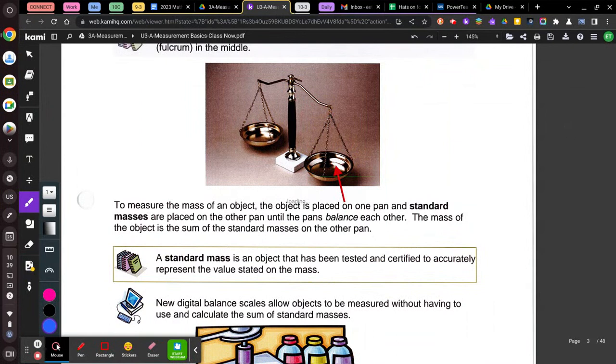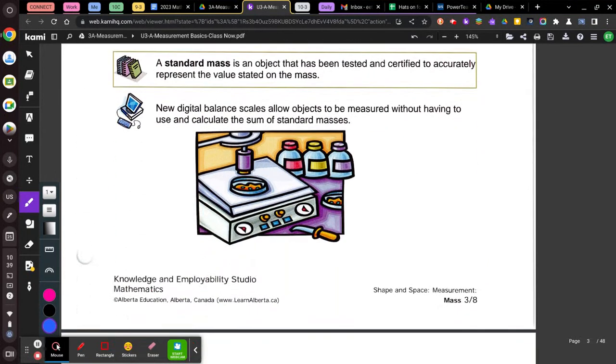It says to measure the mass of an object, you place the mass on one side and the object on the other. And you keep adding tiny masses until the balance beam is literally balanced. Okay? So it says a standard mass is an object that's already been tested and certified. Just like those weights and barbells and dumbbells, they're already pre-measured to know exactly how much they weigh. Okay? Turn your page. I did already.